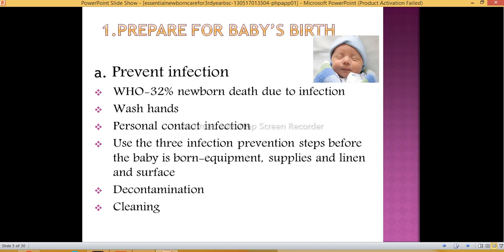The next is cleaning. Cleaning is a must, time to time cleaning of the baby and the area where we are keeping the mother and baby. Everything should be clean to prevent infection. Then we should use a high level of disinfection and sterilization for the baby, because they are more prone to infection and have less immunity.